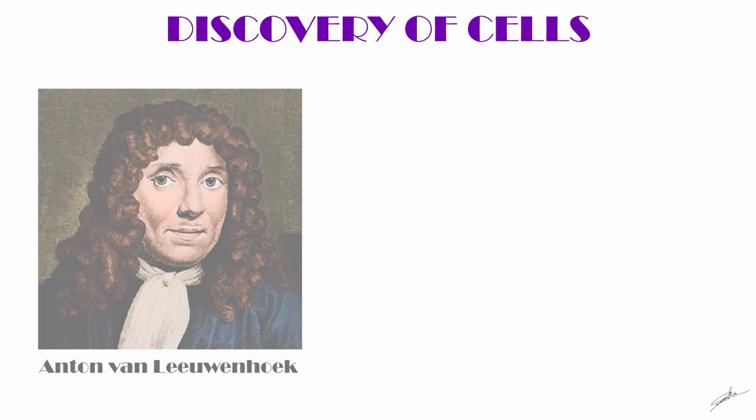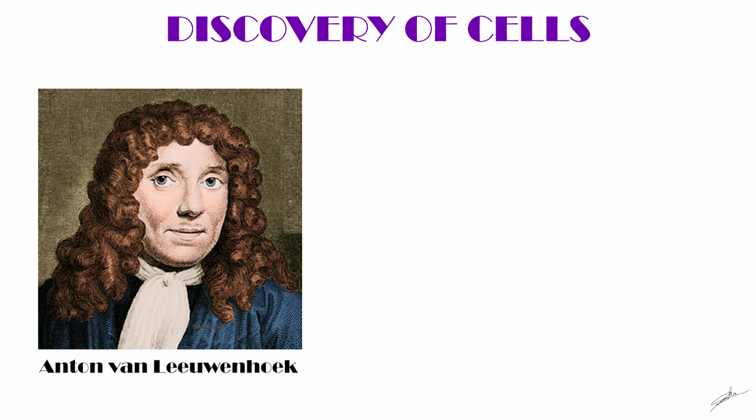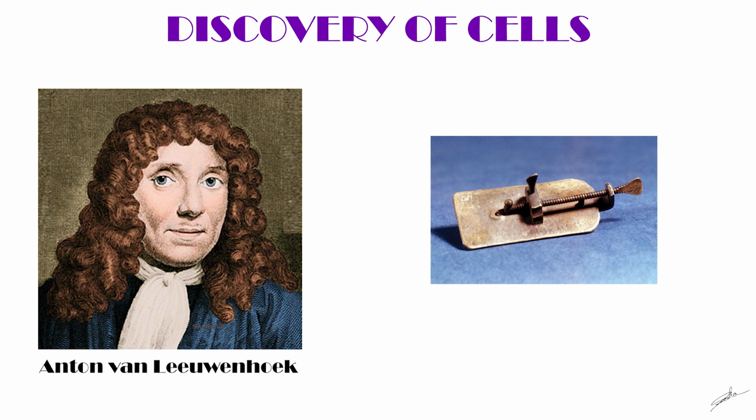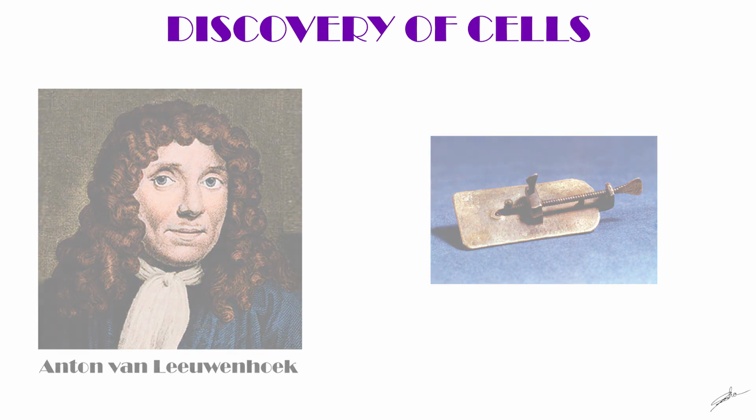Now let's go back to history, the discovery of cells. During 16th century, Anton van Leeuwenhoek, a Dutch businessman and a science hobbyist, was the person who invented the first ever microscope, and using that microscope he was able to watch some tiny little organisms. Though he was the first person to observe cells, he thought those organisms were nothing but some tiny animals, and he named them animalcules. Later it was found that those were some bacteria. So the modern world considers him as the father of microbiology.